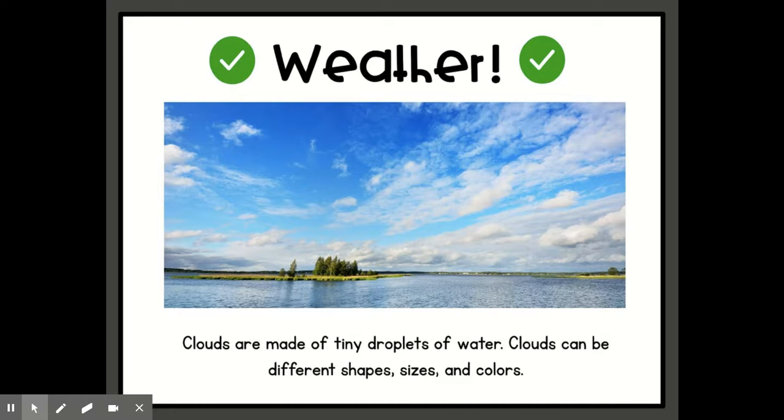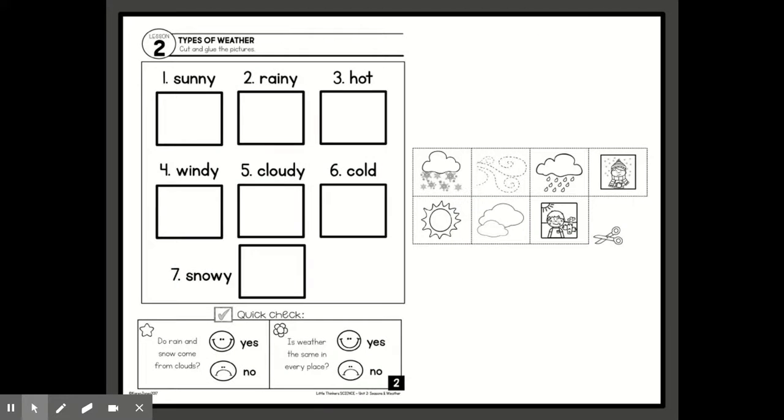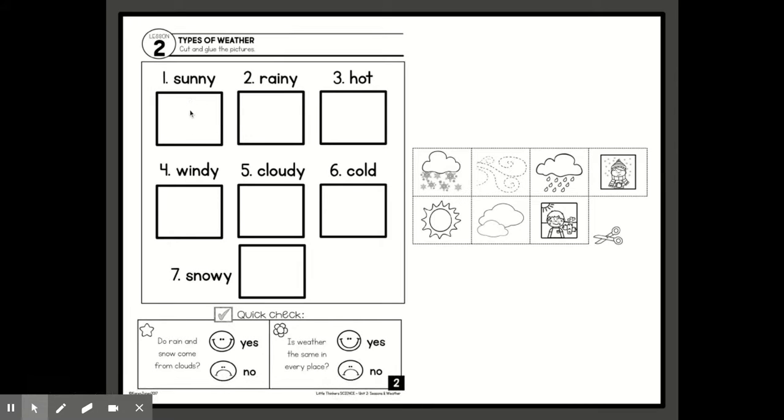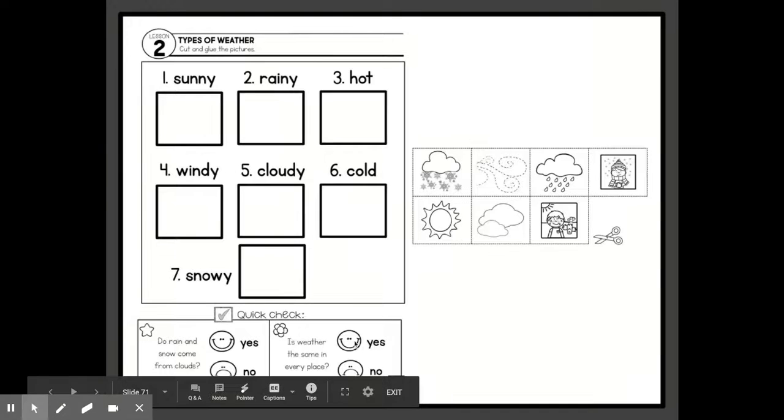That is so true. All right, now that we've gone through and learned it on Class Dojo, you're going to see this worksheet right here. Just like we worked on yesterday, you're going to draw pictures of each of the different types of weather words. There are going to be these pictures here to help you draw, but you're going to get to draw your pictures. At the bottom, there is a quick check that you can color in yes or no if you agree, and your parents can help you. Have fun, and I can't wait to see what pictures you draw for these weather words.